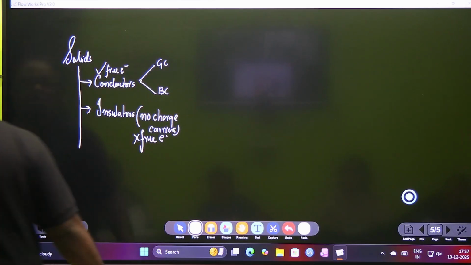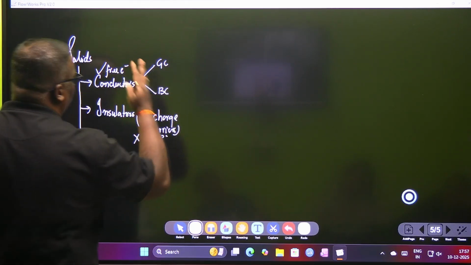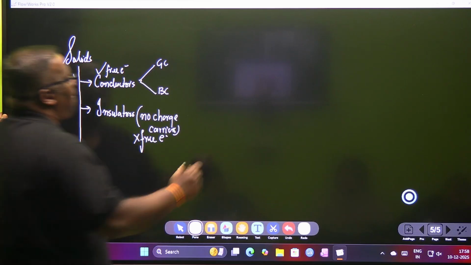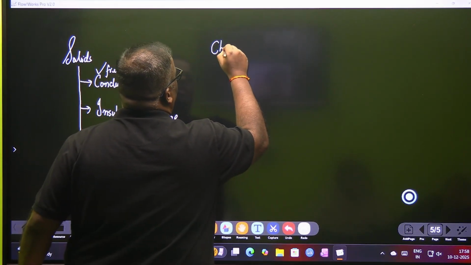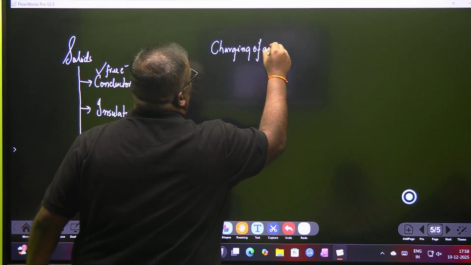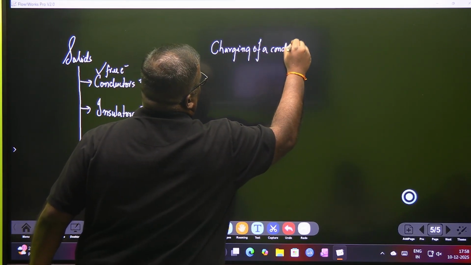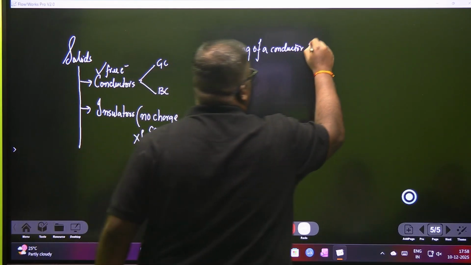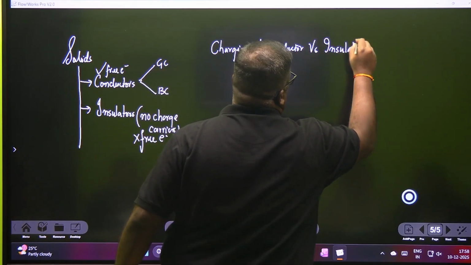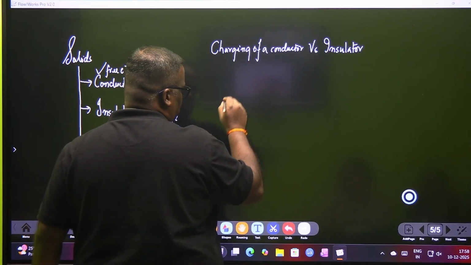Where was I? Conductors and insulators. Now, charging of a conductor versus an insulator.